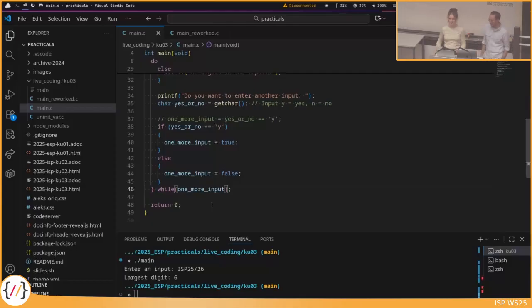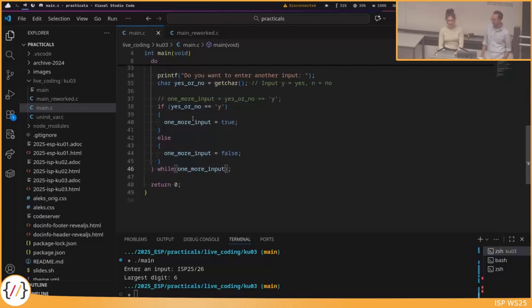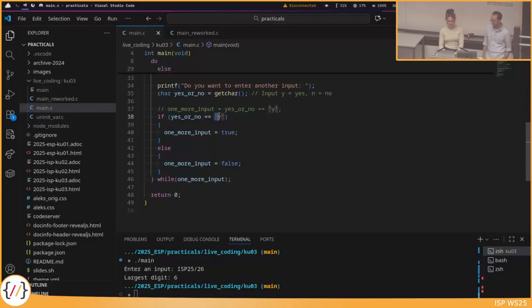Yeah, because the thing we observe here is that yes or no equals Y already returns true or false, and instead of asking if this is true, store true, else store false, we could just immediately store the result of this in one more input. Okay, let's try it out.